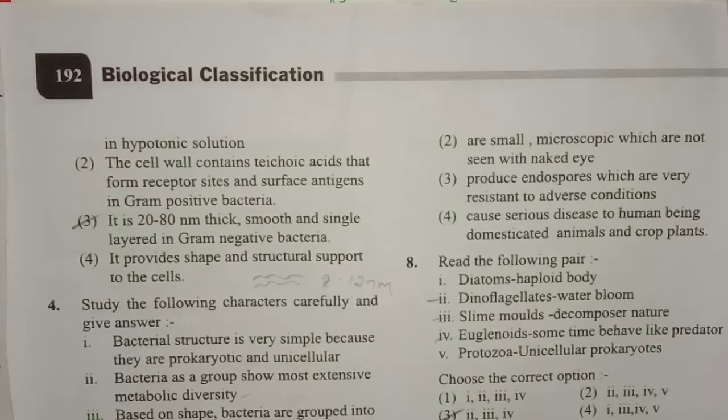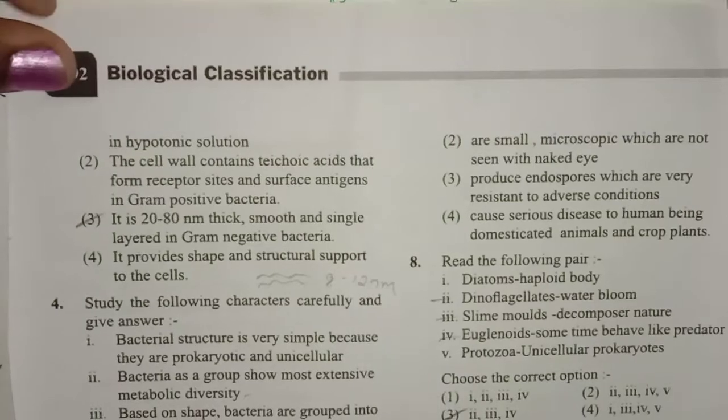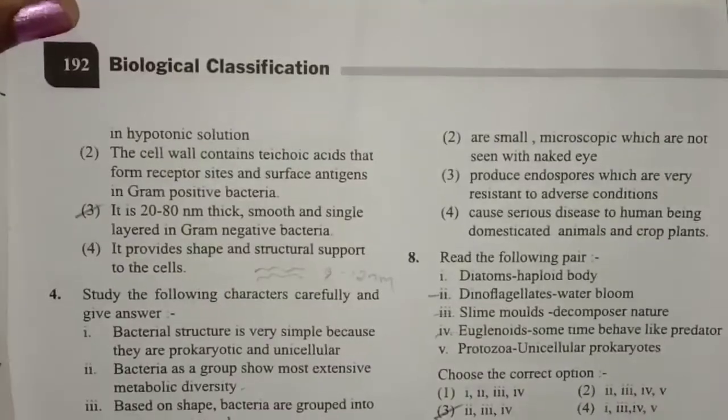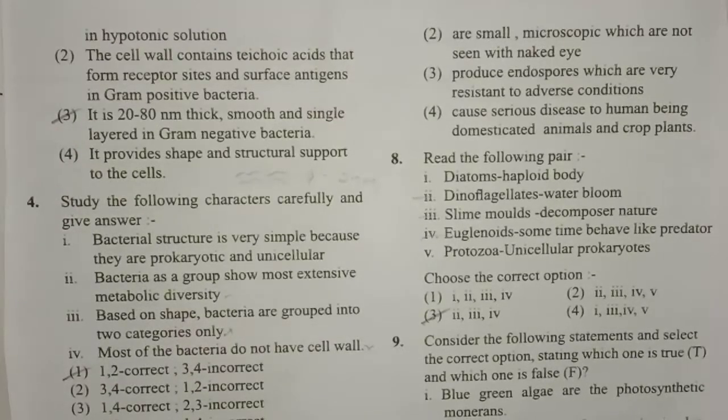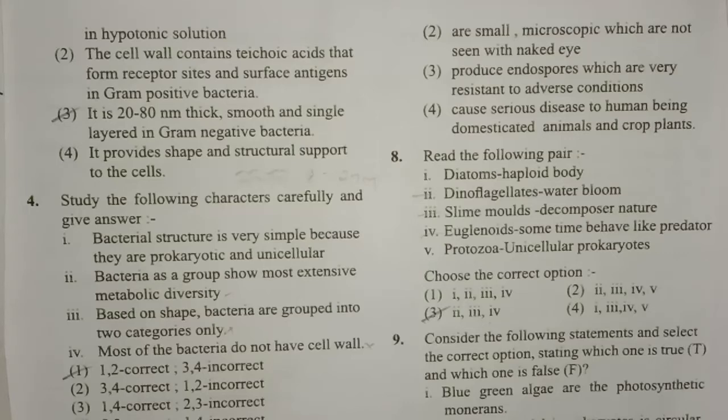And the next question: study the following statements carefully and give the answer. First statement: bacterial structure is very simple because they are prokaryotic and unicellular. Yes, it is correct. Bacteria as a group show most extensive metabolic diversity. Yes, the Monera group, or bacteria group, shows most extensive metabolic diversity.